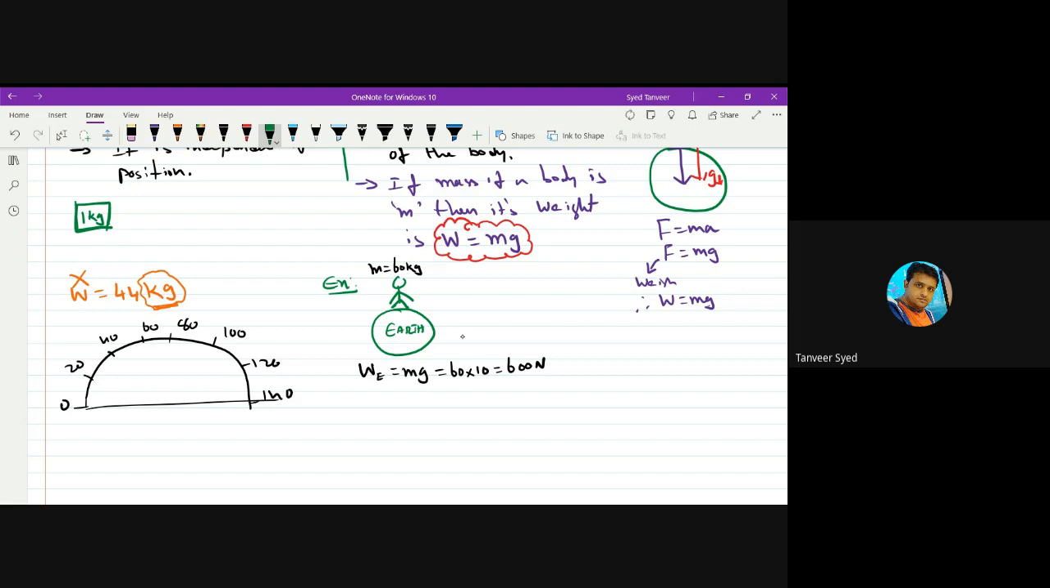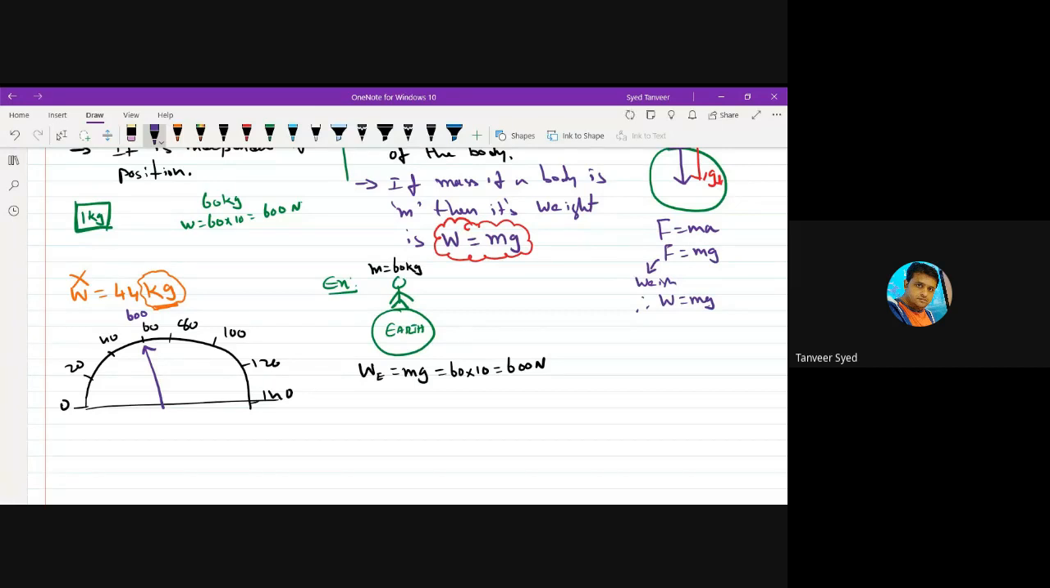In reality, when you stand on the weighing machine, your weight, that means the gravitational force with which Earth is pulling you, acts on the weighing machine. So force is acting on the weighing machine. If your mass is some 60 kg, then your weight is 600 newtons. So the pointer of the weighing machine is pointing here. In reality, this is not 60, but it is 600.